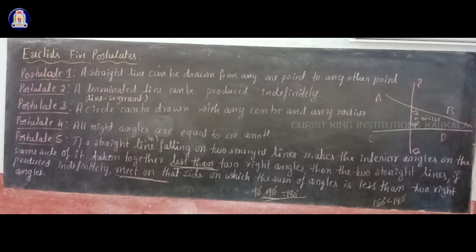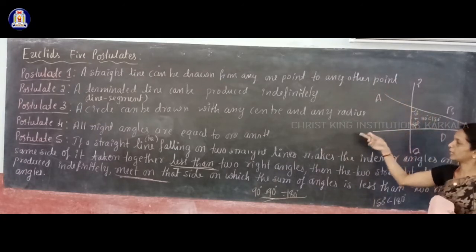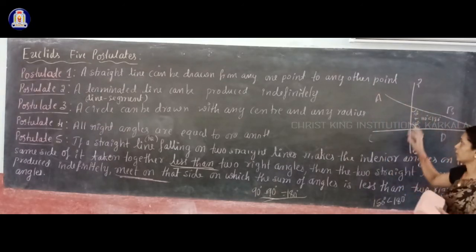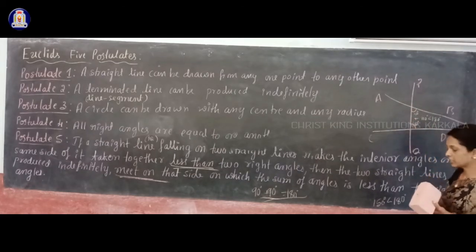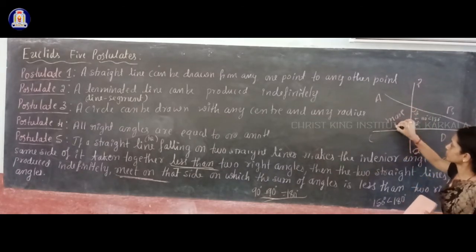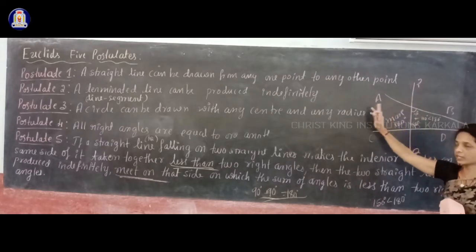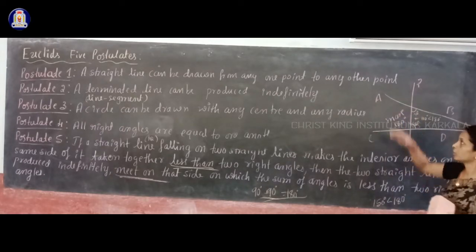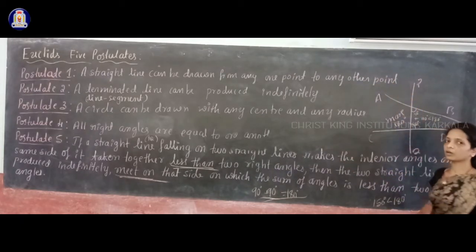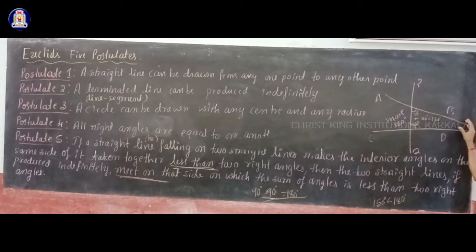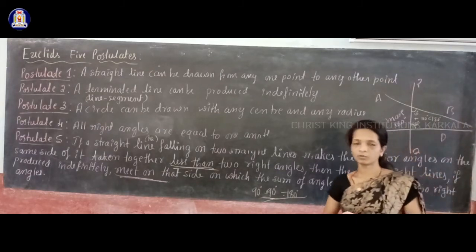Here if you extend like this, they will meet, you can see the meeting point somewhere here. But if you extend AB and CD in the other direction, where the sum of two interior angles is more than 180 degrees, on that side the straight lines will never meet each other. They will go far away. So straight lines will meet on which side? On that side on which the sum of two interior angles is less than 180 degrees. That is the summary of this fifth postulate.